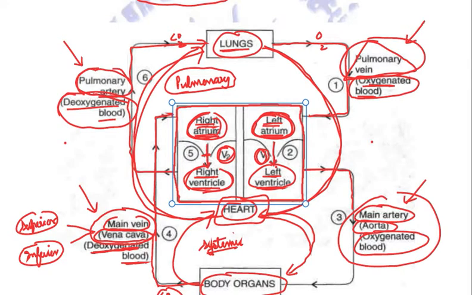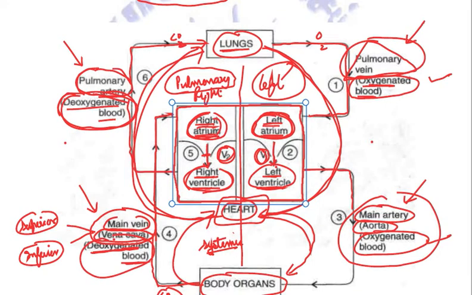Another thing we can observe is that the left side of the heart is for oxygenated blood, and the right side of the heart deals with the deoxygenated blood. Furthermore, we can also observe that the atria, both left and right atria, receive blood. The left atrium receives the oxygenated blood, the right atrium receives the deoxygenated blood.